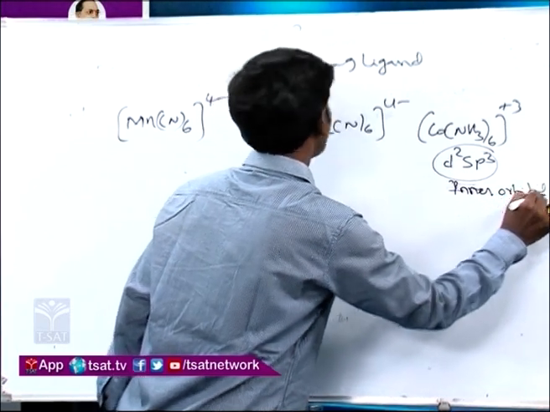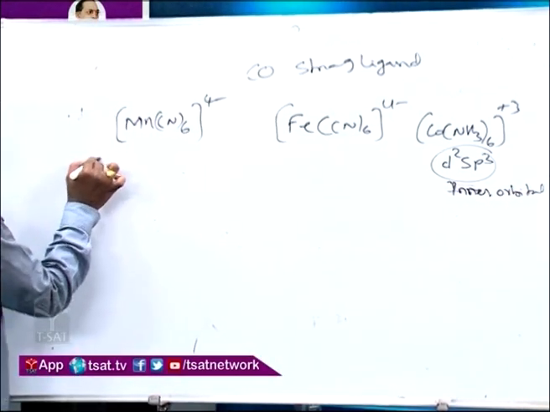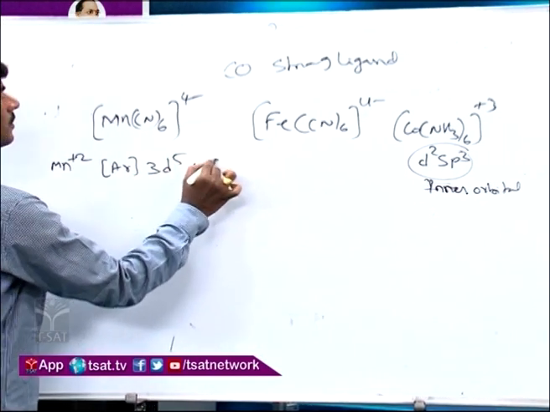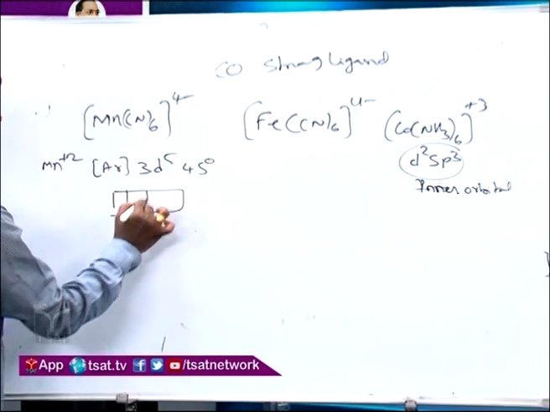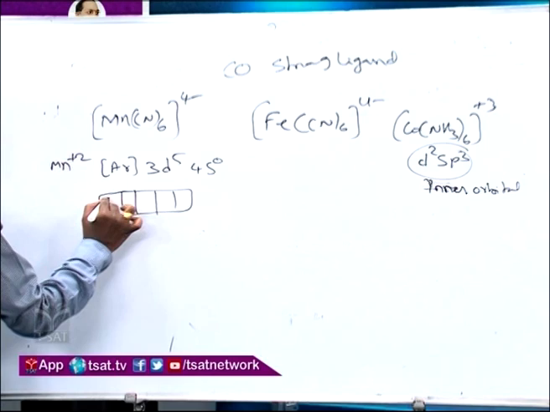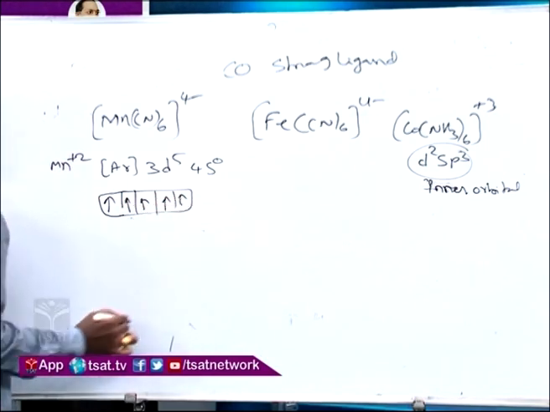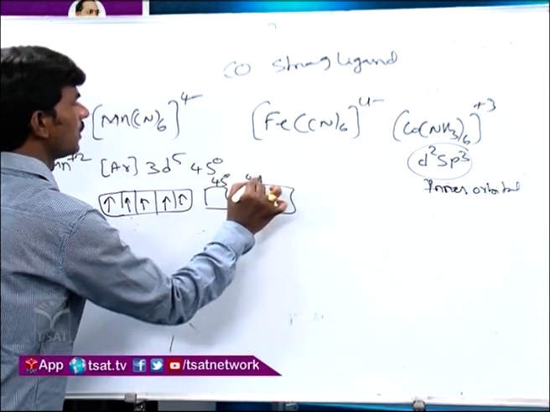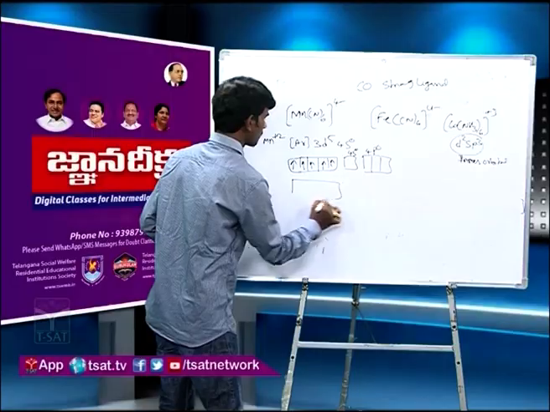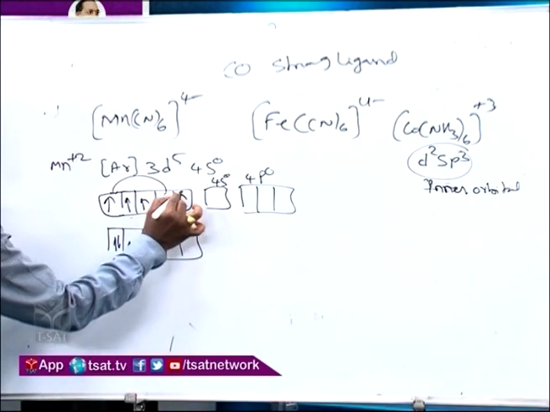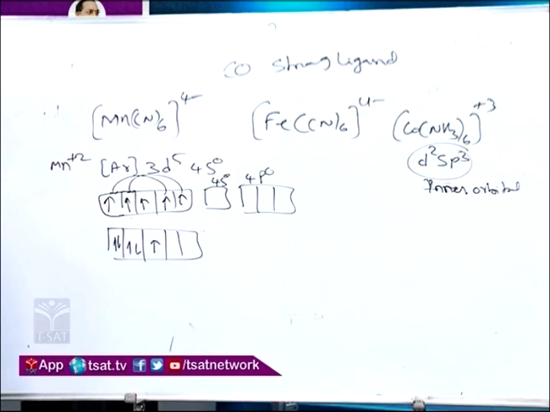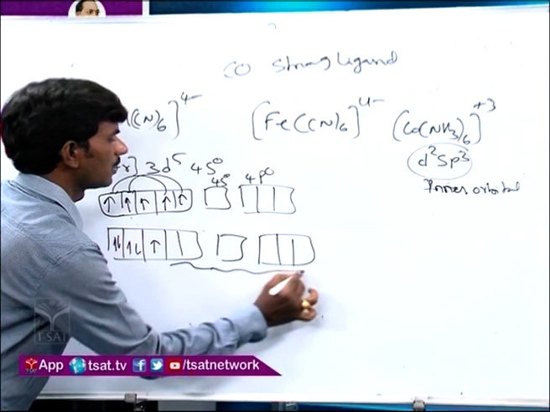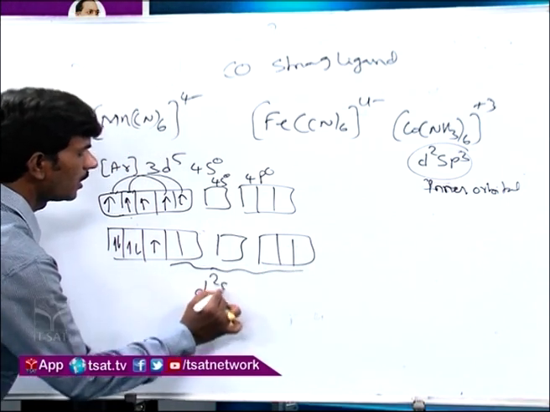Inner orbital complex. Now here you see, let me write quickly. Mn plus 2, what is the electronic configuration? Argon 3d5 4s0. As cyanide is a strong field ligand, it will influence the pairing. So here 5 unpaired electrons it will have. Now in the presence of strong field ligand, what happens is, this is 4s0, 4p0. In the presence of ligand, pairing takes place. These two electrons come into this, this electron will come into this, and one unpaired electron will be there here. So one d orbital, one s orbital, three p orbitals will be used, and it is d2sp3 hybridization.